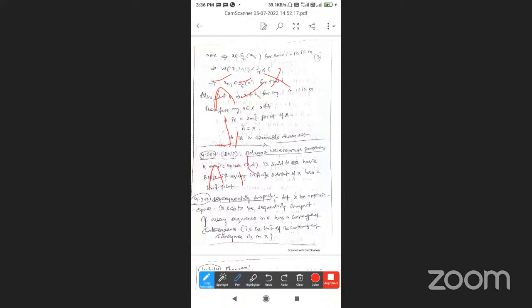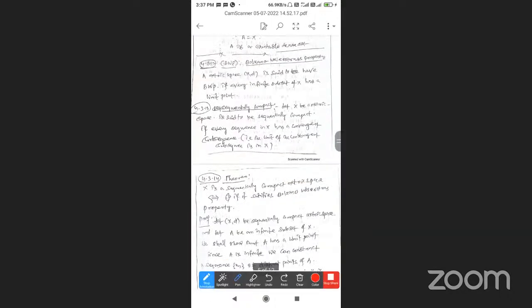A countable dense set. So it's clear. So this theorem says A is also a countable dense set. Next, the Bolzano-Weierstrass property, definition 4.3.12.